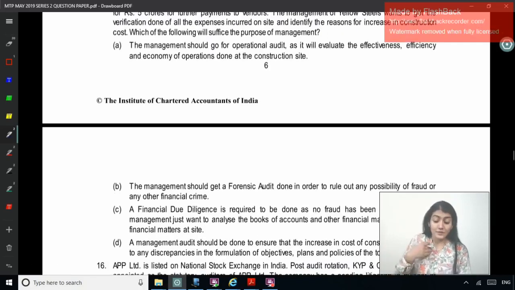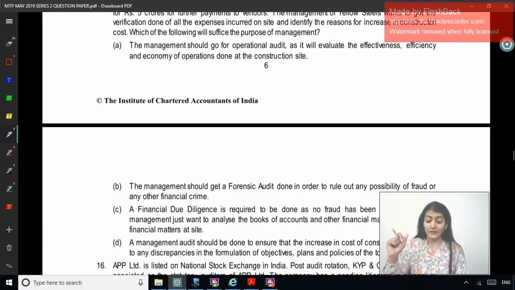The management should get a forensic audit in order to rule out any possibility of fraud or any other financial crime. A financial due diligence is required to be done, as no fraud has been reported, and the management just wants to analyze the books of account and other financial matters pertaining to the site. A management audit should be done to ensure that the increase in the cost is not due to any discrepancies in the formulation of the objectives, plans and policies of the top management.